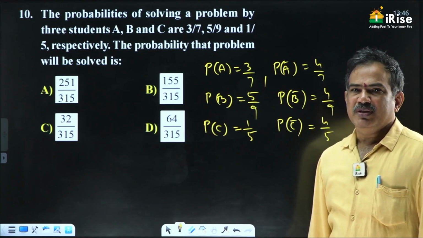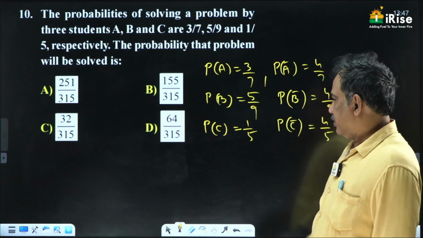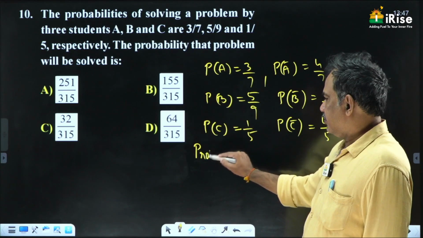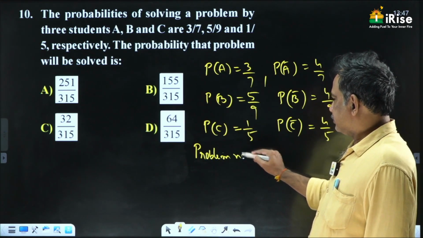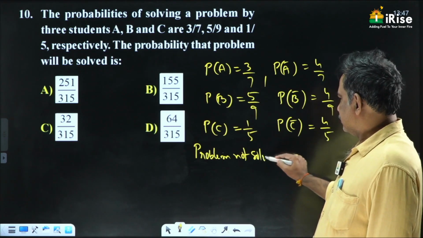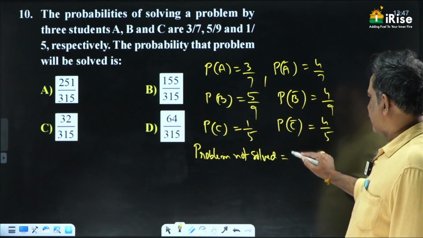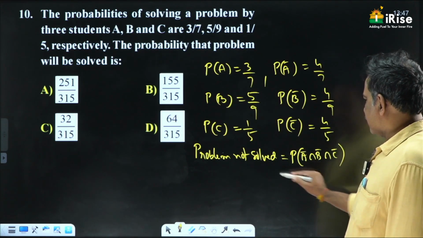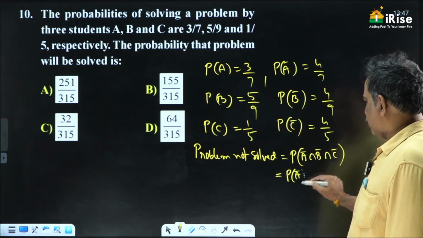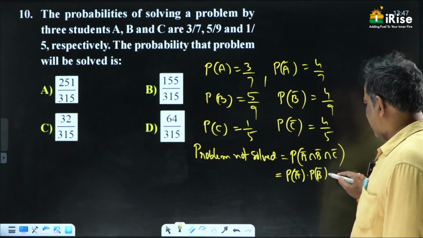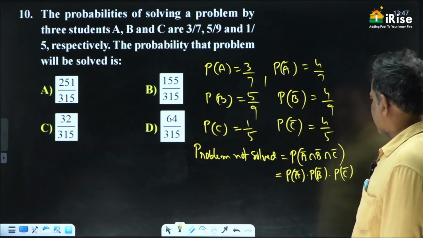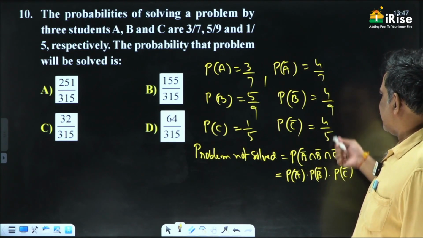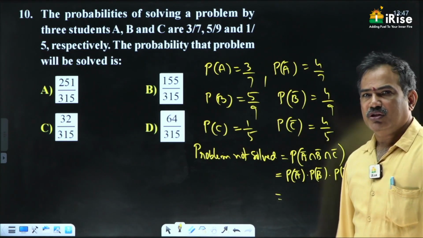Because solving the problem is independent, not solving the problem is also independent. Therefore, what is the probability that the problem is not solved? Problem not solved is nothing but P of A bar intersection B bar intersection C bar. Because they are independent events, it is P of A bar into P of B bar into P of C bar. Actually, these are the steps, but not necessary in the main examination. So just multiply these three, that gives problem not solved.